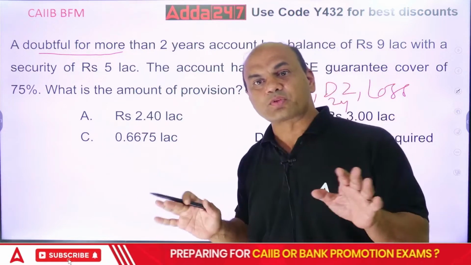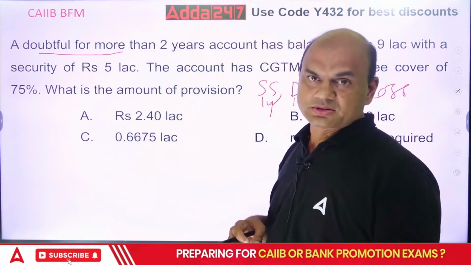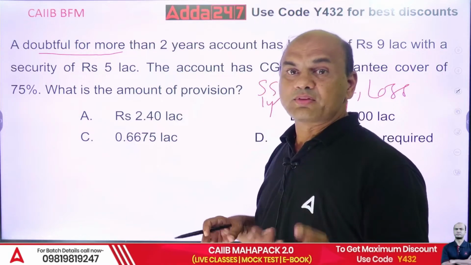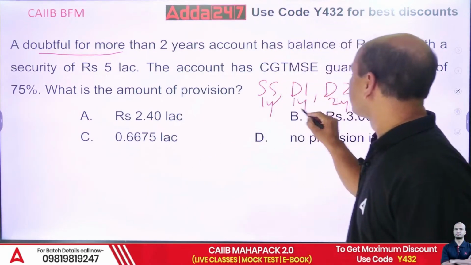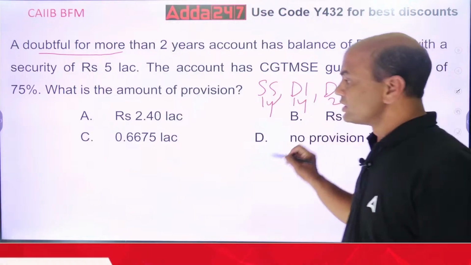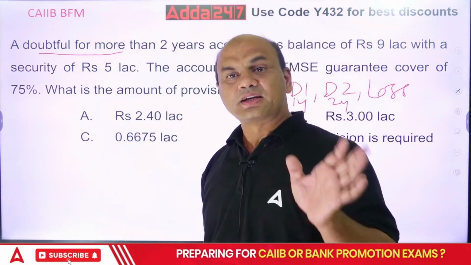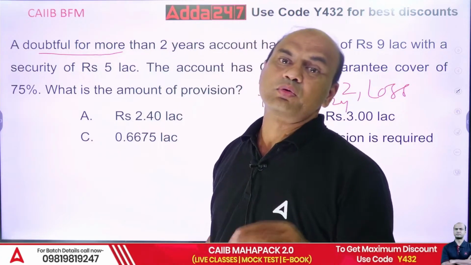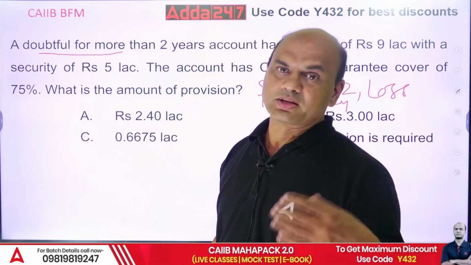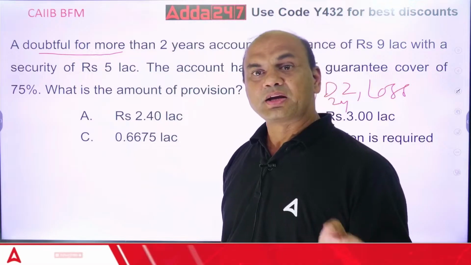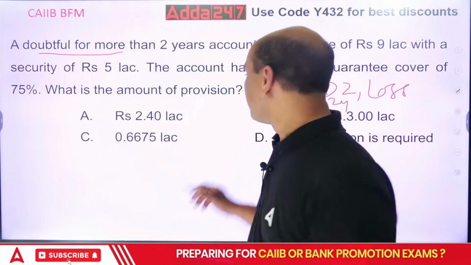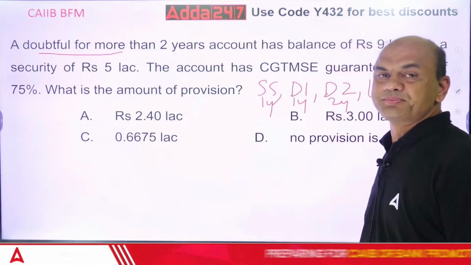Total doubtful is 1 year, 2 years, 3 years, so 3 years in total. Since it has been doubtful for more than 2 years, doubtful 1 is gone, so it will be in the doubtful 2 category.